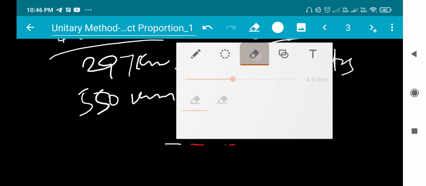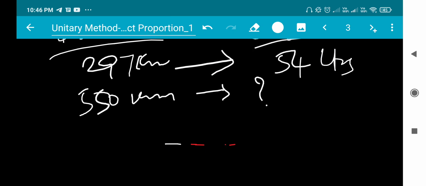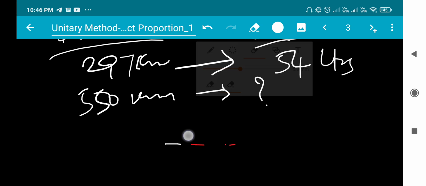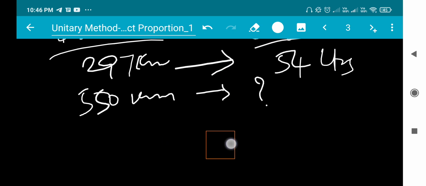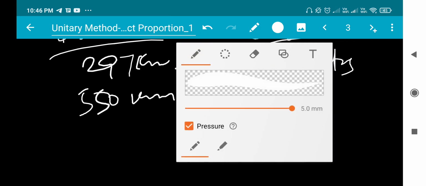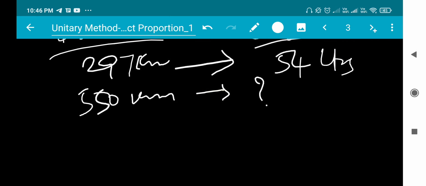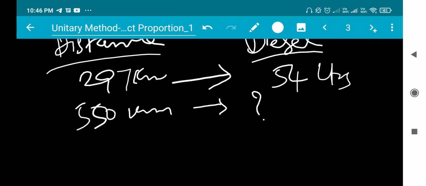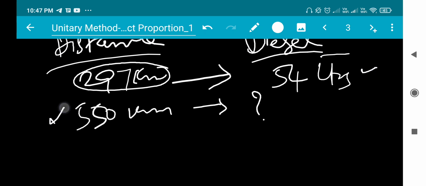Now in comparison, to travel 297 kilometers, 54 liters are required.